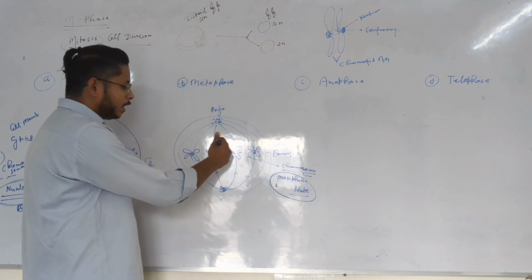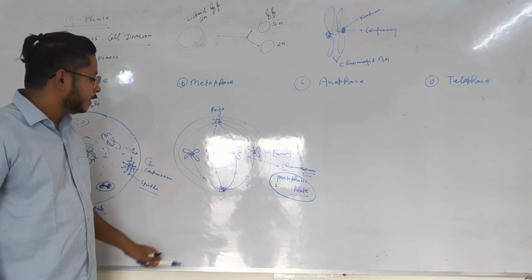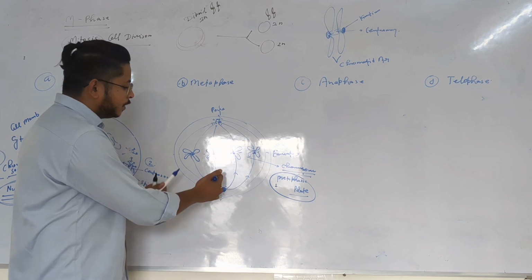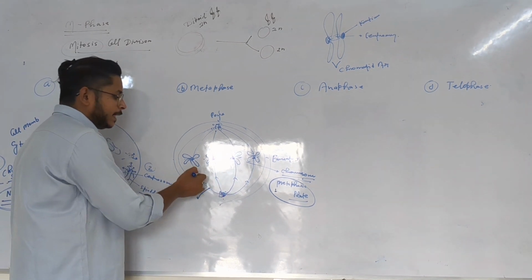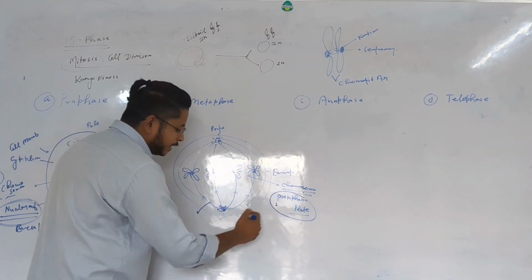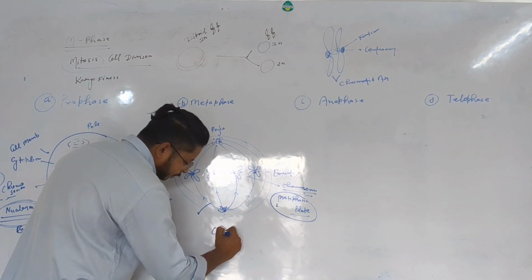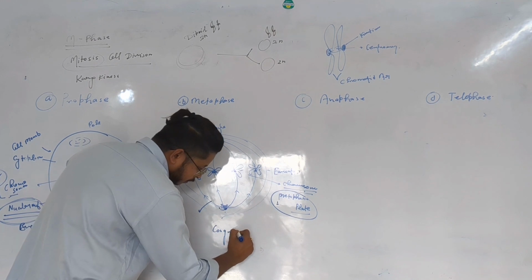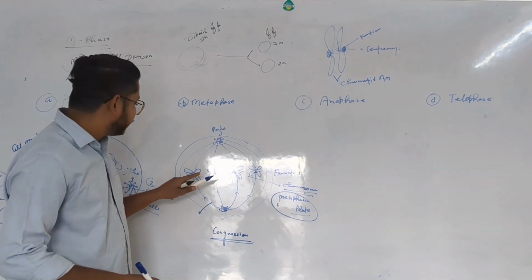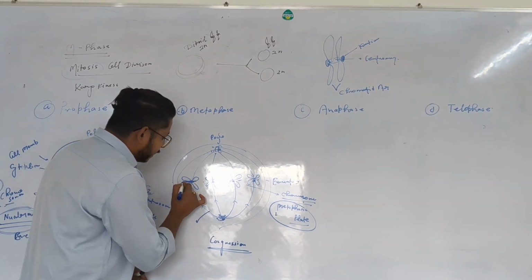This arrangement of the chromosomes happens because of the spindle fibers that arise from the centrosomes. The arrangement of chromosomes on the metaphasic plate is called congregation.